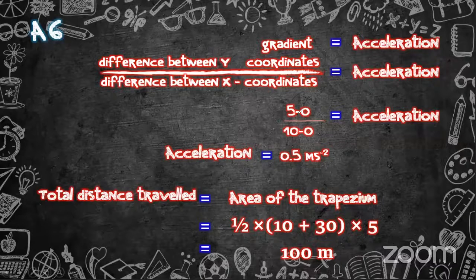The y coordinates, at one point it is 5 and at the other point it is 0. That's why it's given as 5 minus 0.